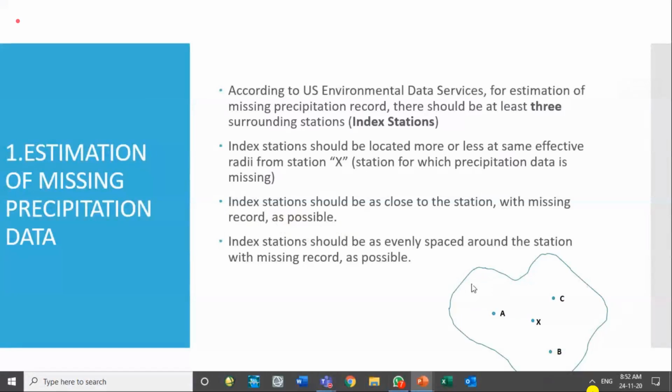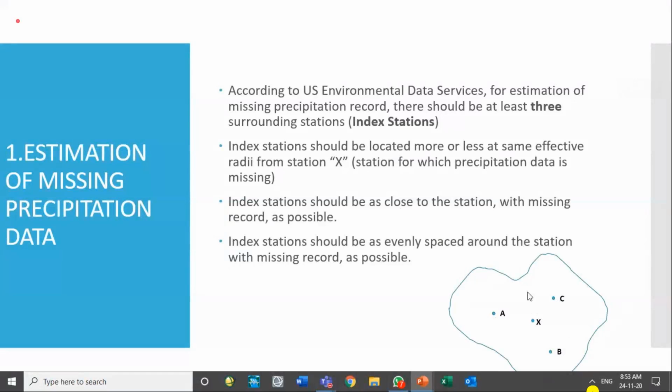What does it mean? For example, if we have 10-20 stations around X, we will take the closest stations and ignore the far-lying stations. So we will select the 3 or 4 closest stations. If there is any station far away from A, we will not note that one.